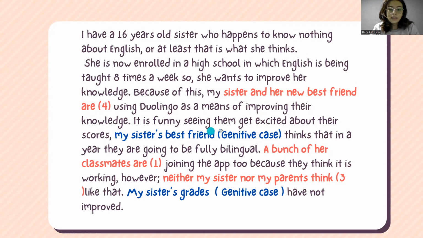It is funny seeing them get excited about their scores. My sister's best friend thinks that in a year they are going to be bilingual. So here, this is the genitive case. What I have put in blue, because in this case it is also known as the possessive case.